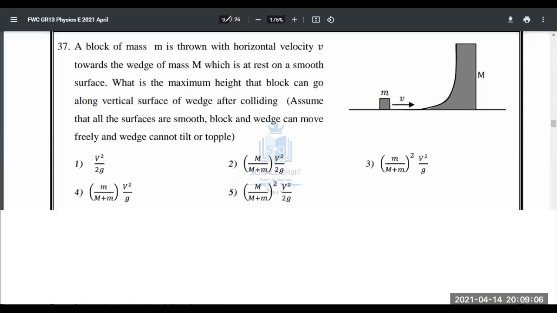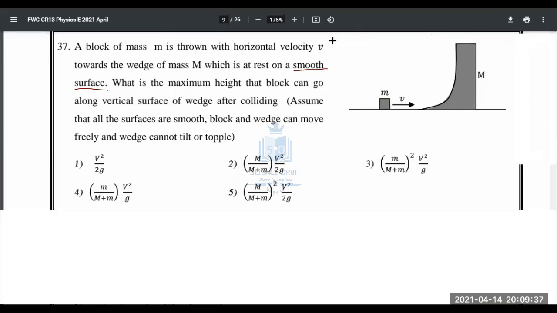Question number 37. What does it say? A block of mass m is thrown with horizontal velocity v towards a wedge of mass capital M, which is at rest on a smooth surface. So this part is important. The wedge is on a smooth surface, so the wedge is free to move. What is the maximum height that the block can go along the vertical surface of the wedge after colliding? Assume that all the surfaces are smooth. Block and wedge can move freely, and the wedge cannot tilt or topple. That means you can eliminate all the energy losses due to friction and all the other reasons.